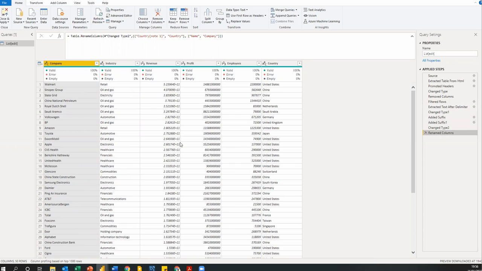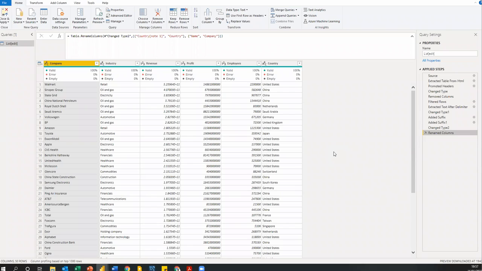Now, if I click close and load this data, I can start to build my visuals in Power BI, okay? Or I can write my DAX functions and what have you. Now, the beautiful thing is that when this data changes tomorrow, or when you click refresh, if that data changes, automatically Power Query is going to run through all of these applied steps again, and then you are going to have the latest version of your data.